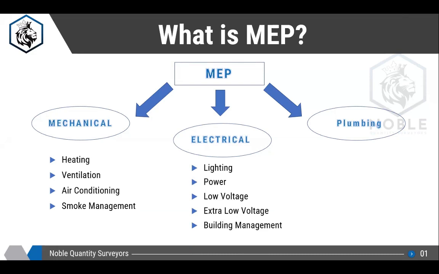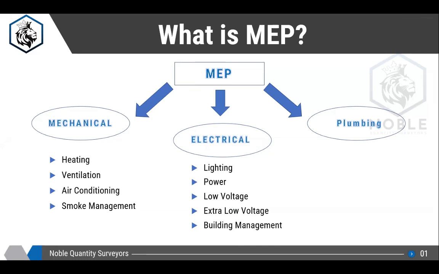Electrical works include power, low voltage, extra low voltage, and building management systems. Lighting, we all know what lighting is. Power is related to sockets, generators, LV panels. So these are the switchgears, the units which take the power from the government and provide it to the buildings.